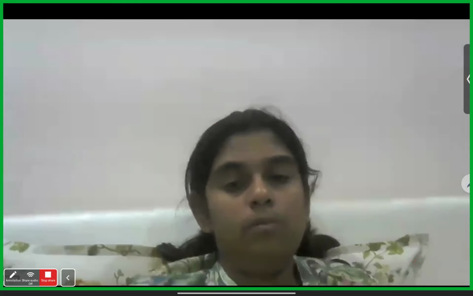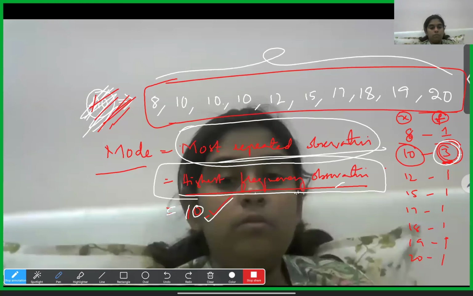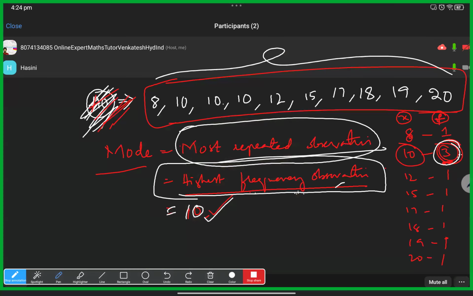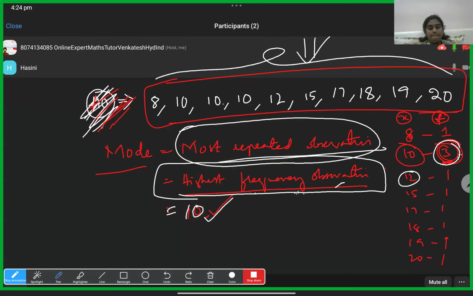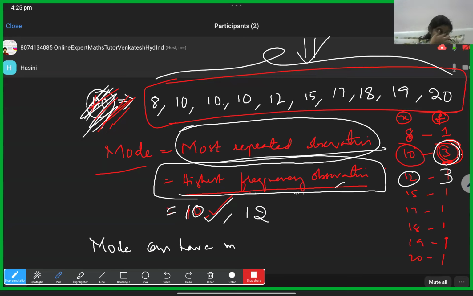Mode can have multiple answers also. Multiple answers mean what? In ungrouped data, suppose for example here 12 also came 3 times, then we have to write 10, 12. Means mode can have multiple values, more than one, more than two, more than three also.